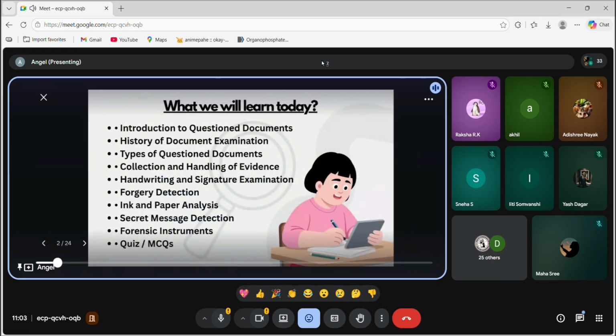Next. So let's see what we will learn today. Here are the topics that I have decided we are going to learn today: introduction to question documents, history, types of question documents, collection and handling of evidence, handwriting and signature examination, forgery detection, ink and paper analysis, secret message detection, forensic instruments, quiz and MCQs. For the ending of the session, a doubt session will be conducted at the end only.